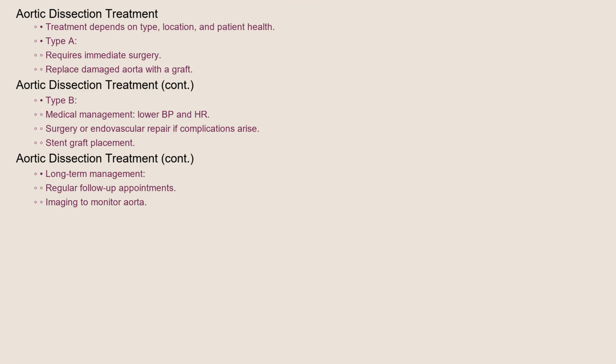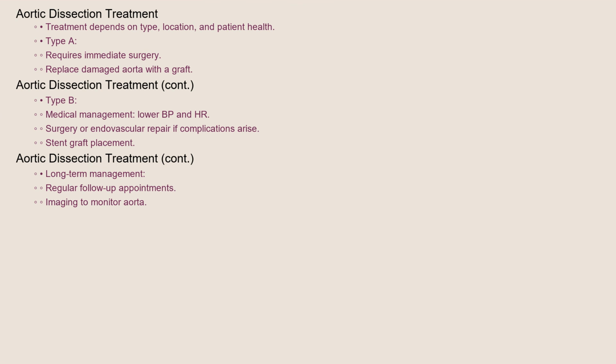Treatment for aortic dissection depends on the type and location of the dissection, as well as the patient's overall health. Type A dissections typically require immediate surgery to repair the aorta and prevent life-threatening complications. The surgical procedure involves replacing the damaged portion of the aorta with a graft.